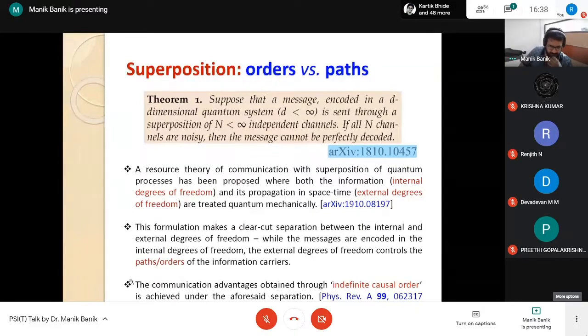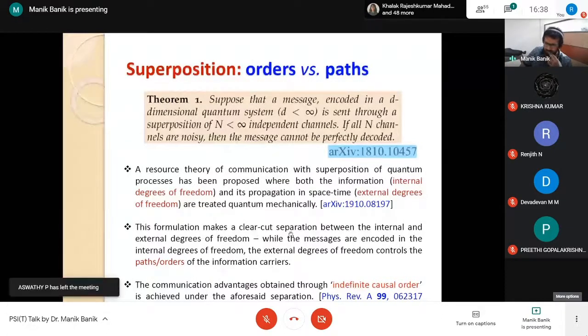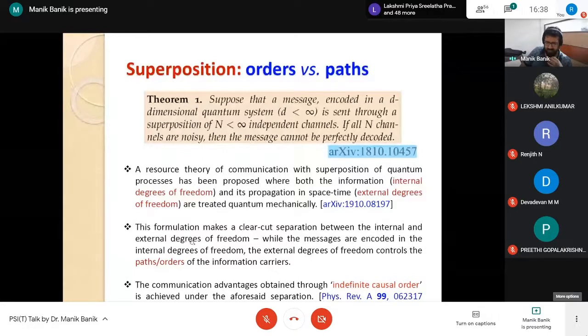This formulation makes a clear-cut separation between internal and external degrees of freedom. So there are some concepts, internal and external degrees of freedom. What has been established is that there should be some clear-cut separation between these internal and external degrees of freedom. Only then can this theorem be established.